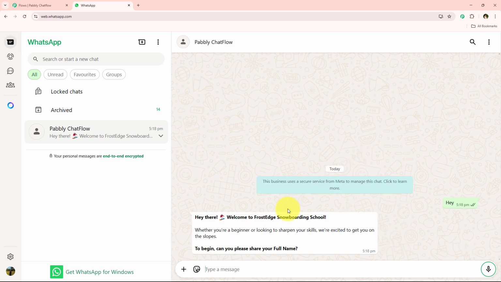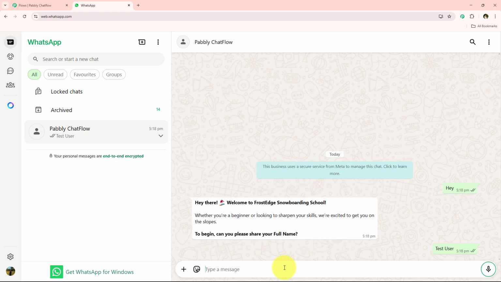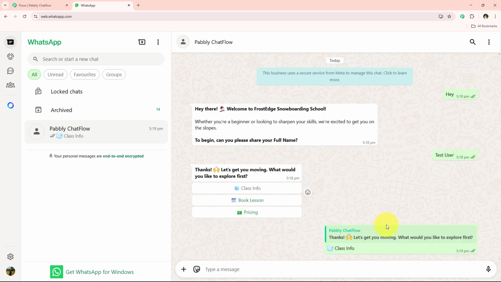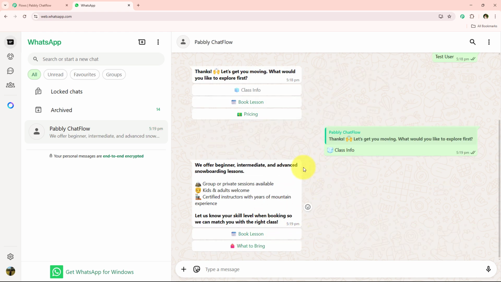Once I send this hey, the flow has started and now it is asking me for my full name. So I'm simply going to share my full name, which is test user. So I'm going to enter test user and send it right over here. As you can see, I've successfully shared my full name, and after sharing it, it is giving me three options. Further, if I want to view the class information, I can go towards this class info button and it is going to respond accordingly.